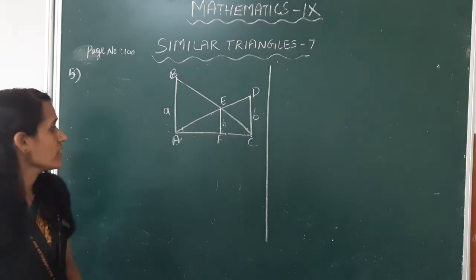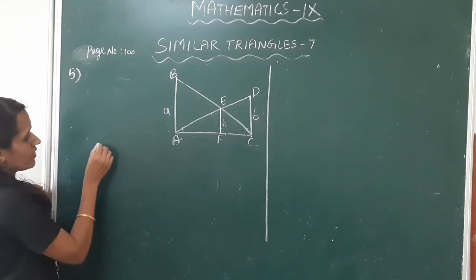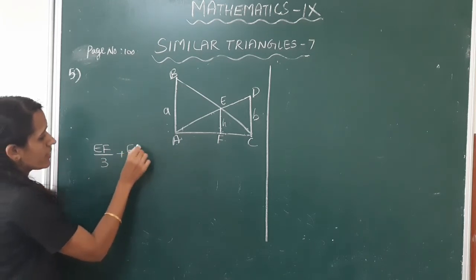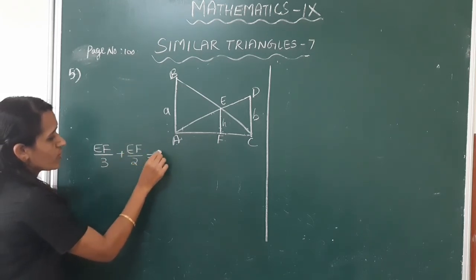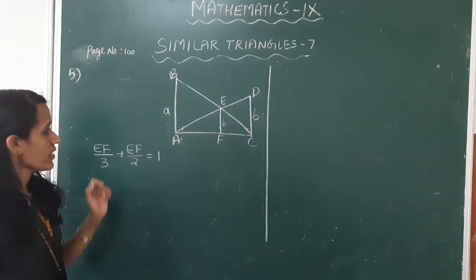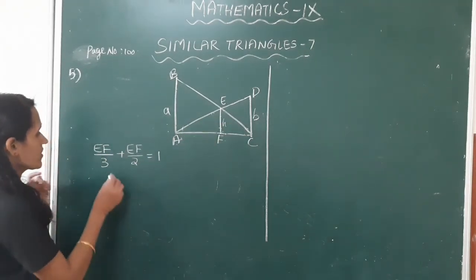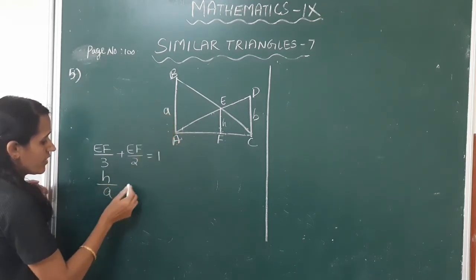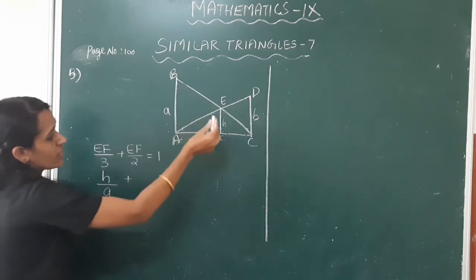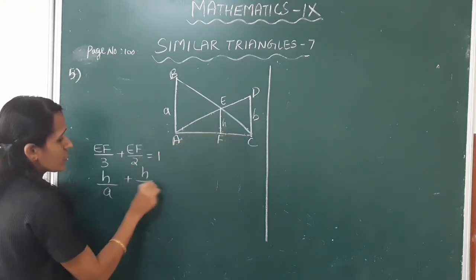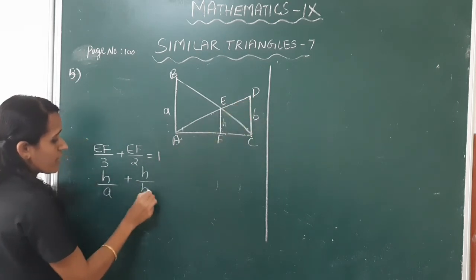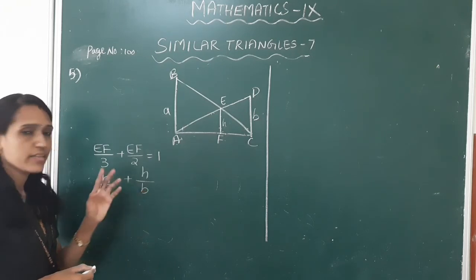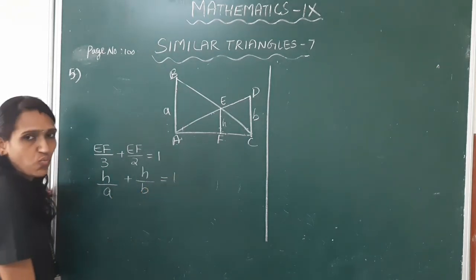So now we get EF by 3 plus EF by 2 is equal to 1. Here EF is H, 3 is A, and 2 is B. So H by A plus H by B is equal to 1.